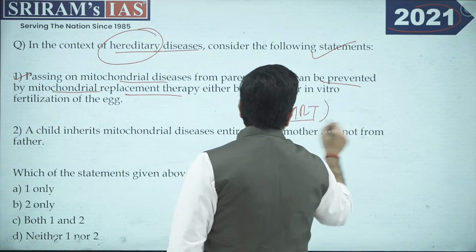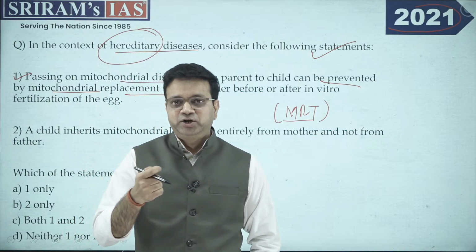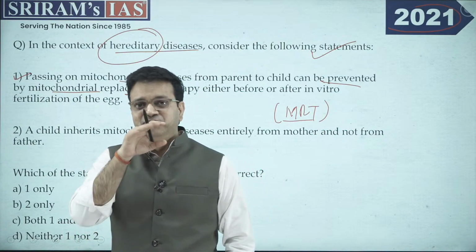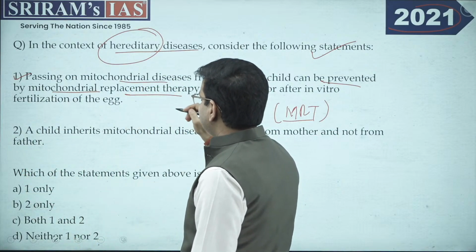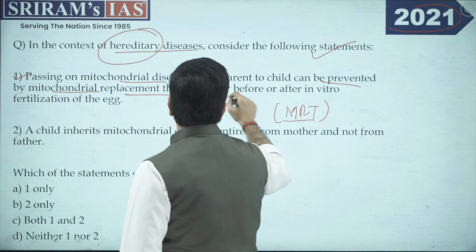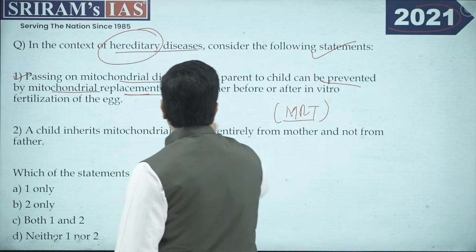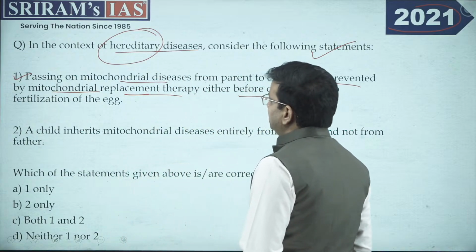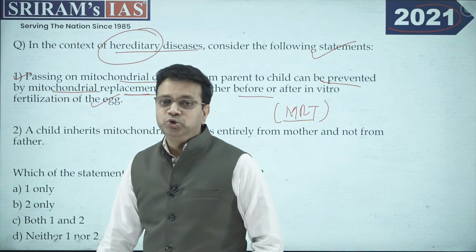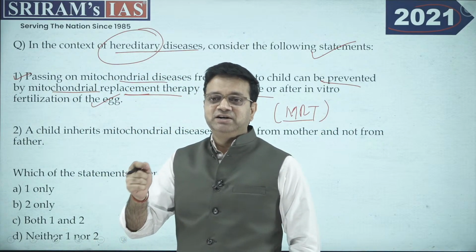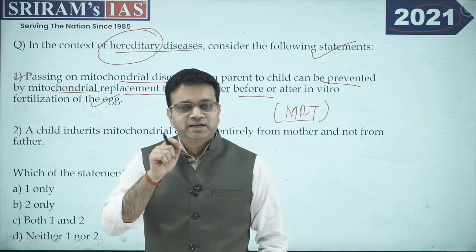Now, MRT has been in the news, where some part of the tweak can be done in the mitochondria of the parents before it gets transferred to the offspring. So the statement is, I'll complete the statement: passing on the mitochondrial disease from the parent to the child can be prevented by mitochondrial replacement therapy, either before or after the in vitro fertilization of the egg. This is absolutely correct because there are certain parts that we can control. I'll show you a diagram that will make things more clear and crystal for you.